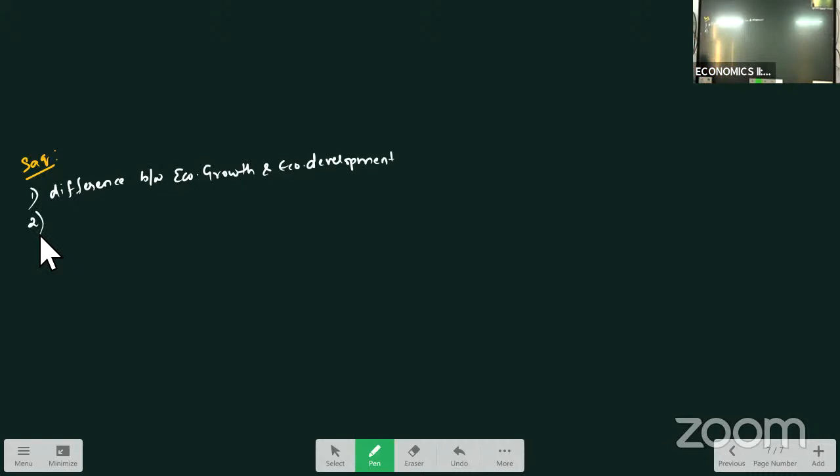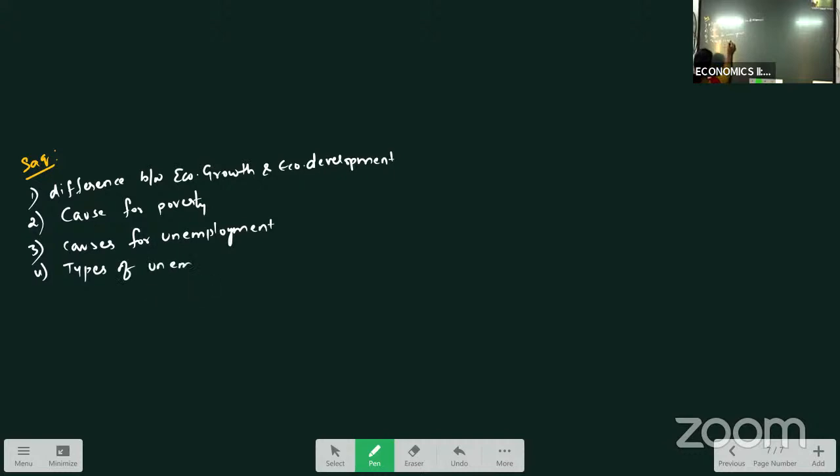The next question you will prepare is causes for poverty. You have all these answers in the previous videos, just go through them. Causes for poverty, causes for unemployment. Next, types of unemployment. Only go through these questions, that is enough. Types of unemployment, causes for unemployment, causes for poverty. Next, Niti Aayog.